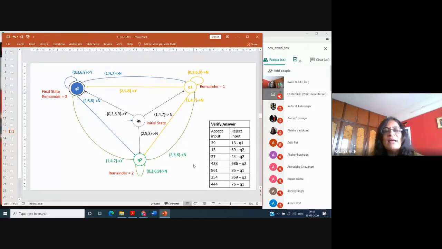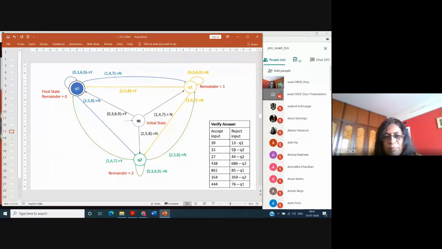The easy method is that I take some rejected string and try it, and if the machine is accepting it, it is a wrong answer. So I'll take the number 13. 13 divided by 3, remainder is 1, so it should be in the state Q1. With 1 it is going here, and with 3 it is remaining in the state Q1. So this is correct. My transitions are correct with 1 and 3.